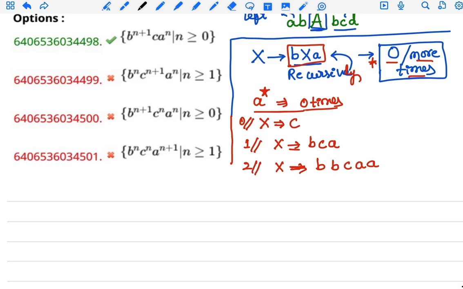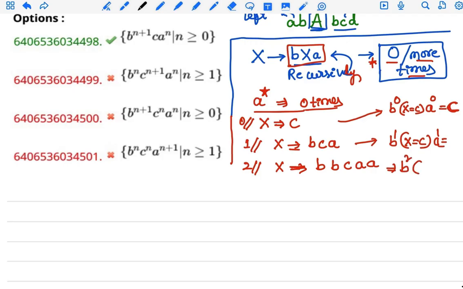Zero times means b power 0, X equals c, a power 0. Anything power 0 is 1, so that implies c. For one time, b power 1 c a power 1, that is bca. Here b power 2 c a power 2. In the same way it recursively produces zero or more times.